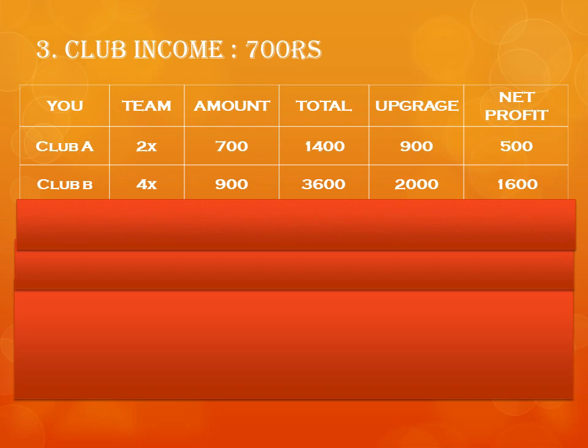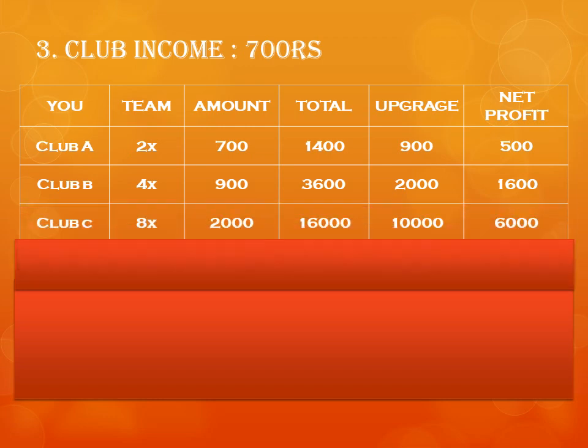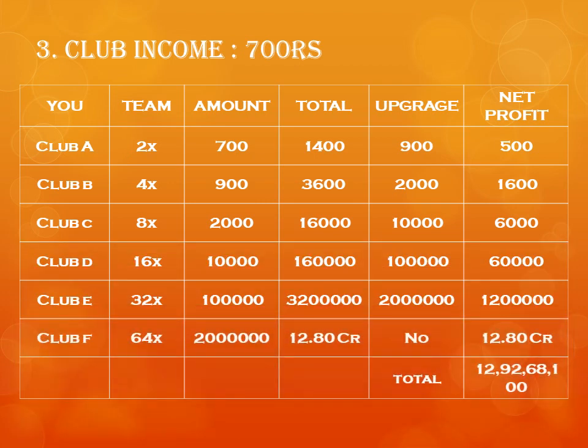When you are in club B, this 900 rupees will be multiplied by 4 and you will get 3600 rupees. Now out of this 3600 rupees, you have to use 2000 rupees to go to your next club, which is club C, and the rest, 1600 rupees, is your own profit. And this club structure will go on up to club F, where you can earn 12.8 crore rupees.